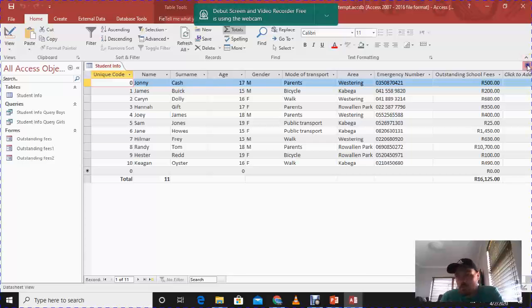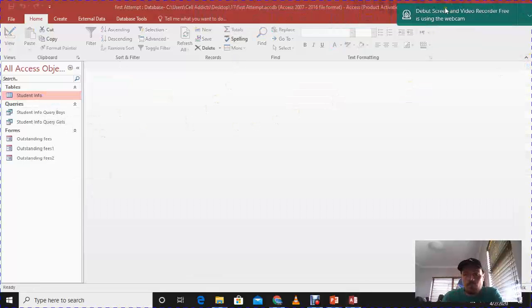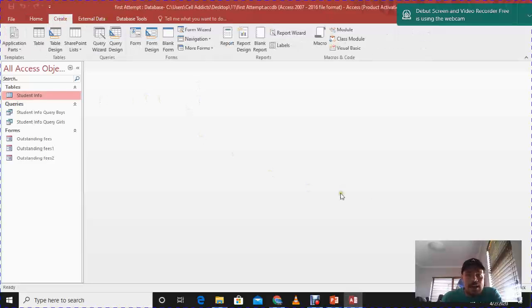Again, it can be open or it can be closed. I'm just going to do it closed, and I'm just going to select the table, and I'm going to go to the Create section at the top, and I'm going to look for Report, and we're going to be using the wizard.